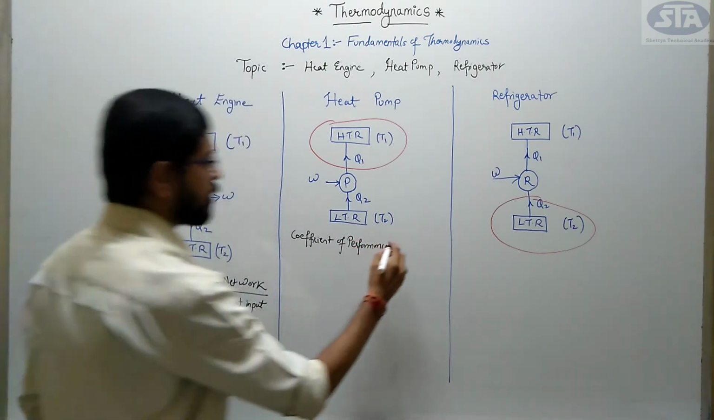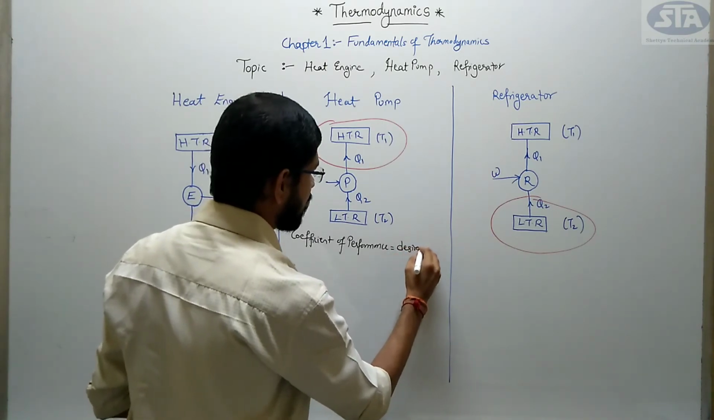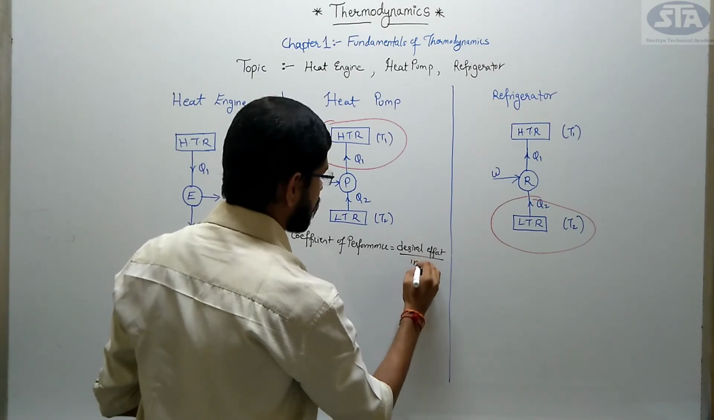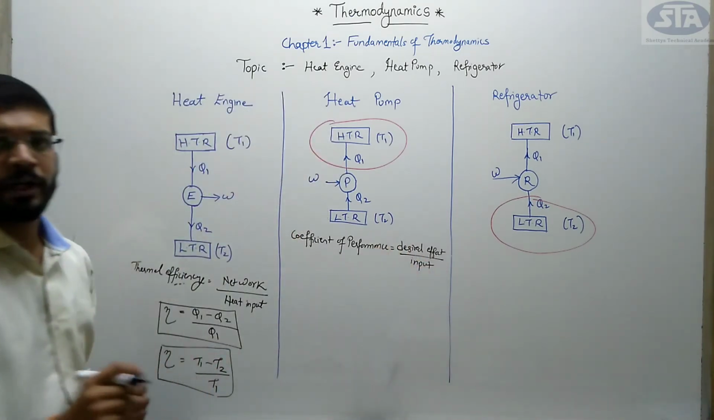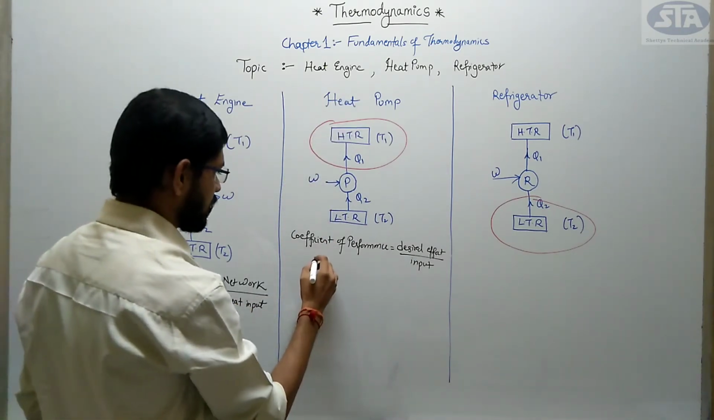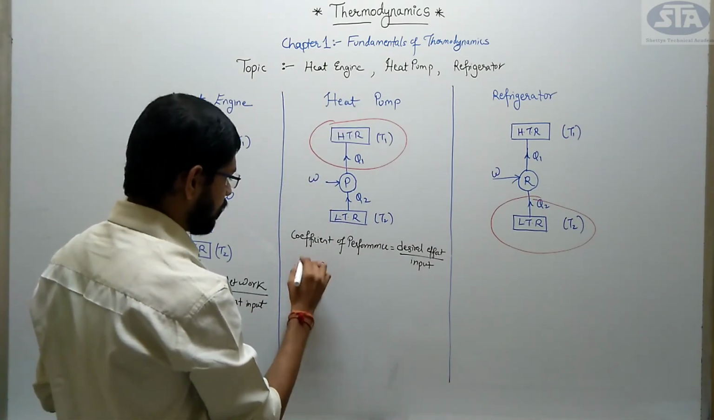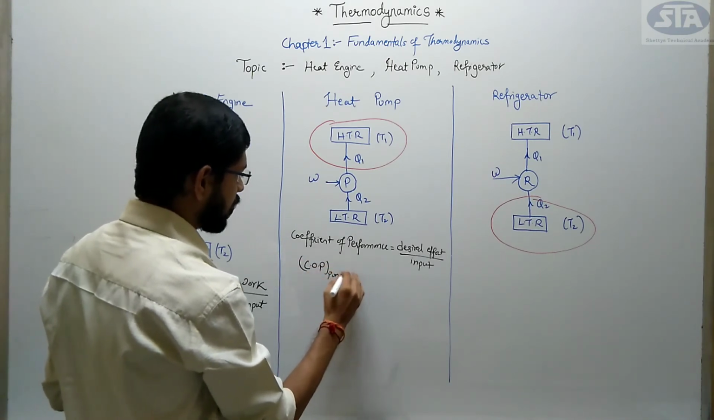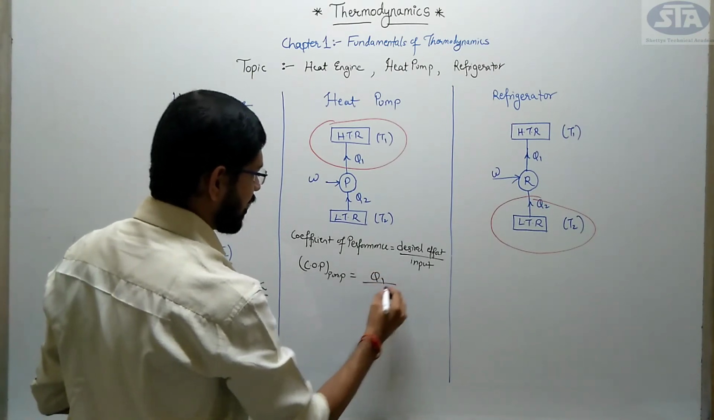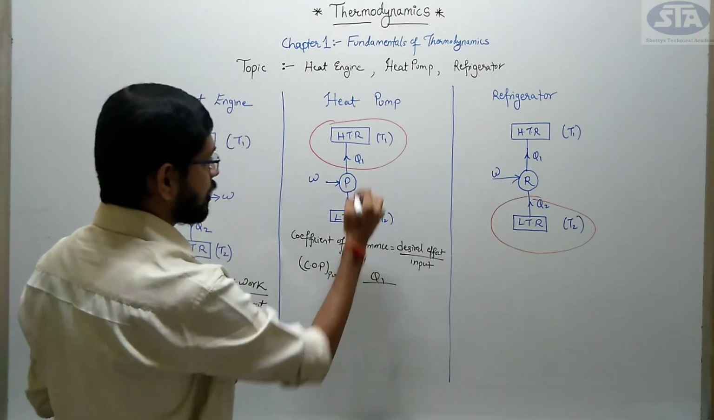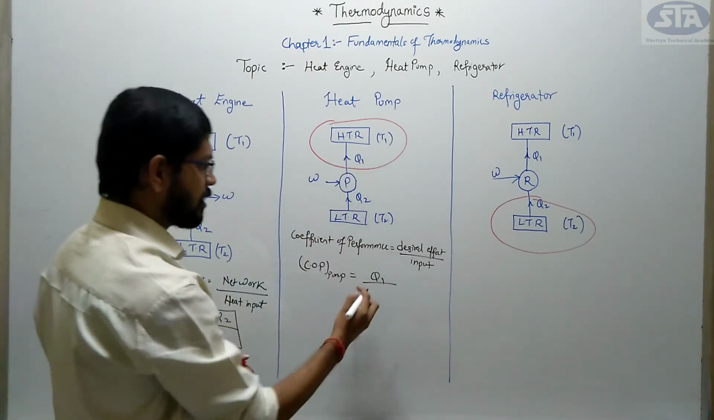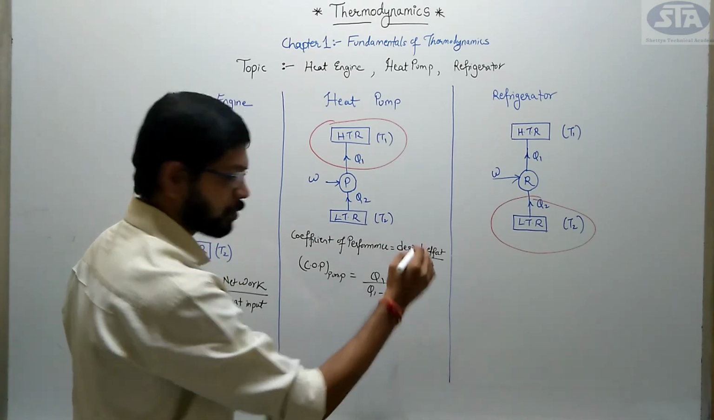What is it? It is the desired effect to the input, the ratio of desired effect to the input. Now in case of heat pump, what is my desired effect? We denote this as COP of pump. What is my desired effect in heat pump? That is Q1, which I require, high heat, divided by my work done, that input is my work. But what is that work? That is the change in heat, that is Q1 minus Q2, right?